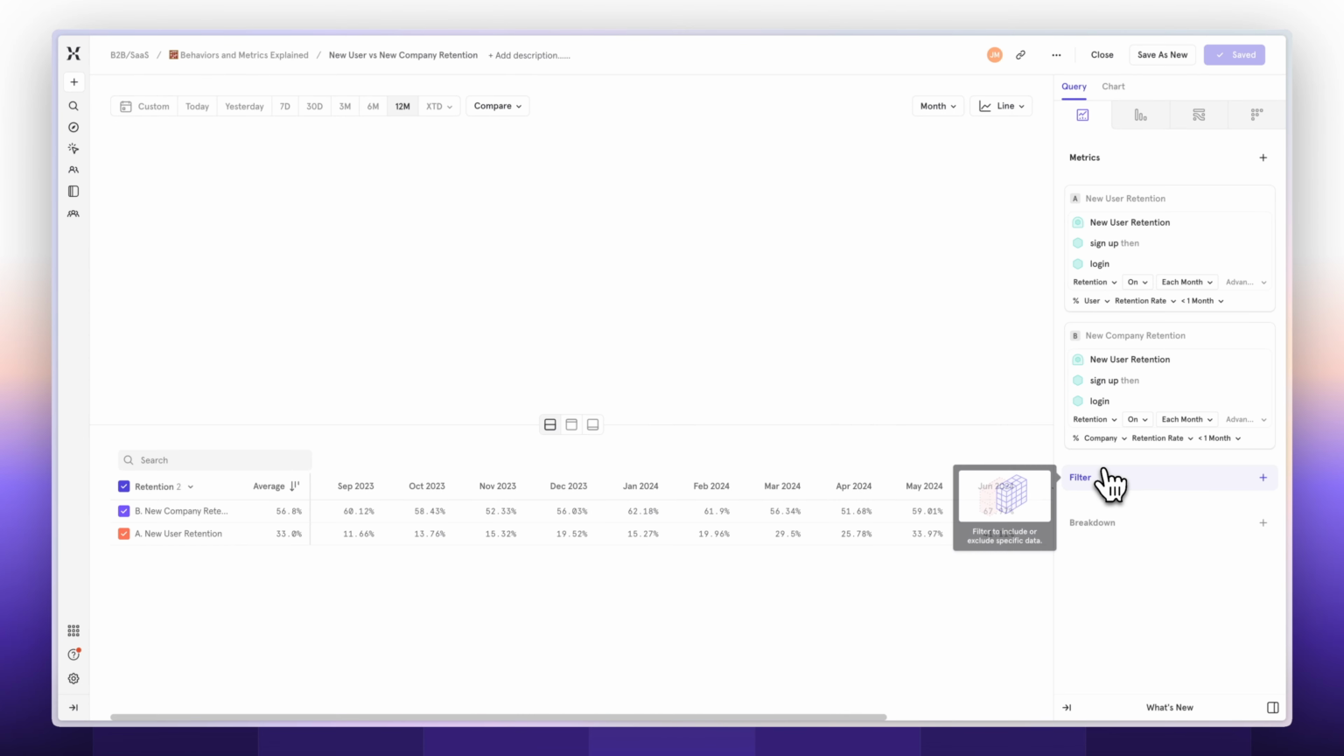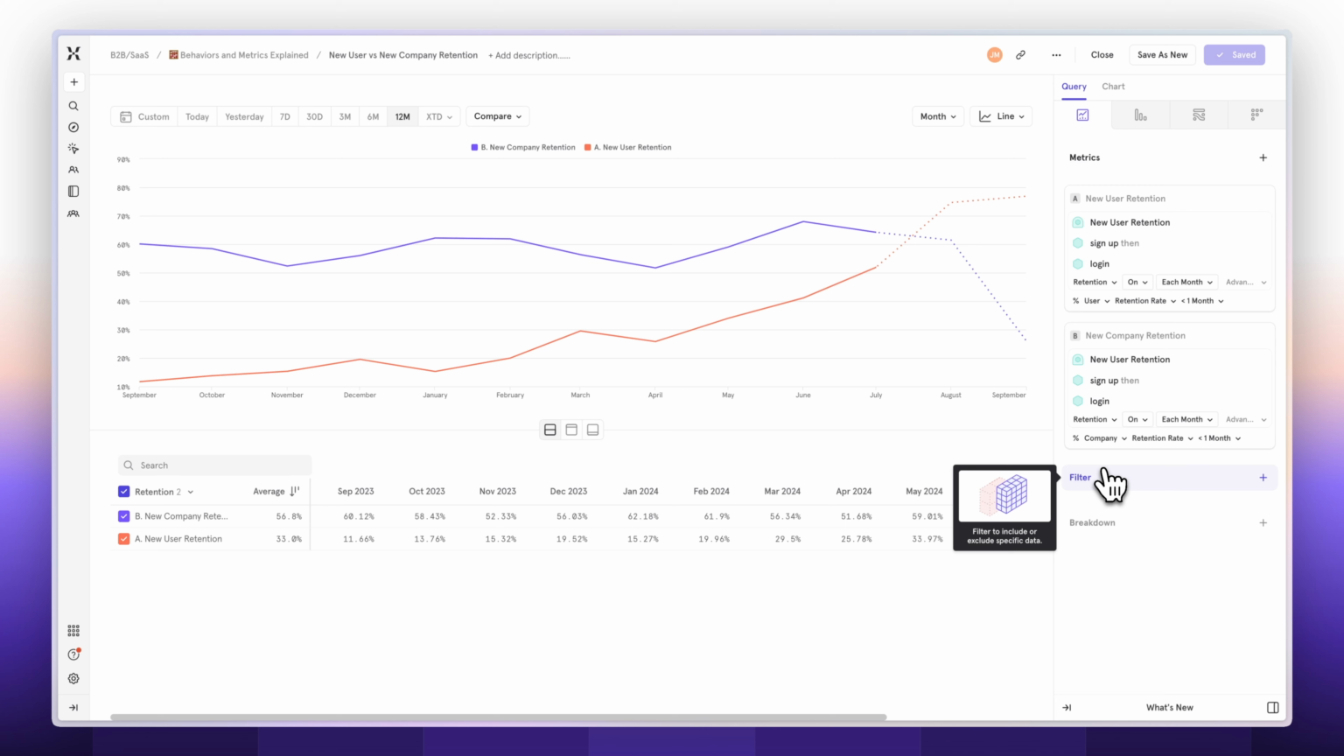In this one, I'm looking at the same behavior, which is new user retention, but I'm measuring by two different group profiles. One is user and the other is company. And by measuring the same behavior across two different groups, I'm able to compare user retention versus company retention.